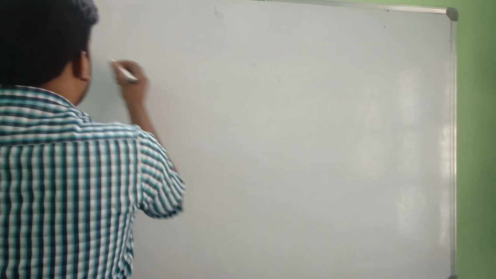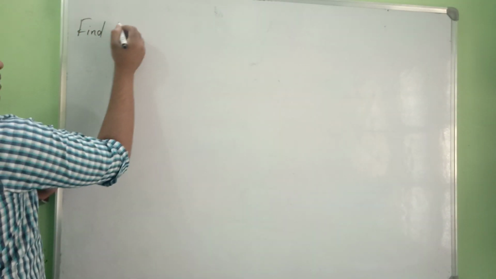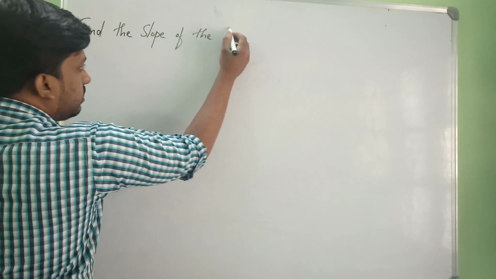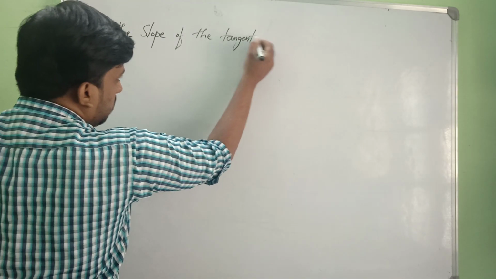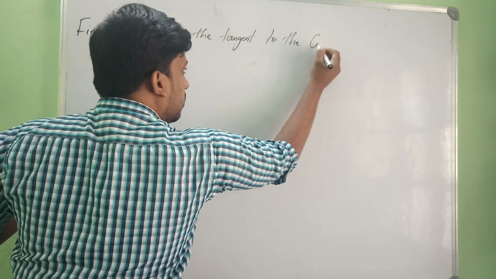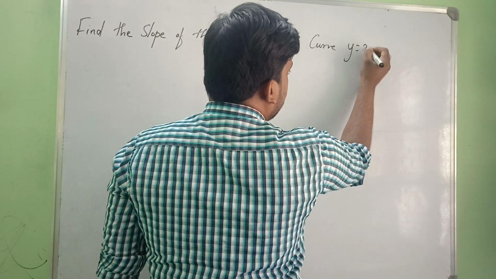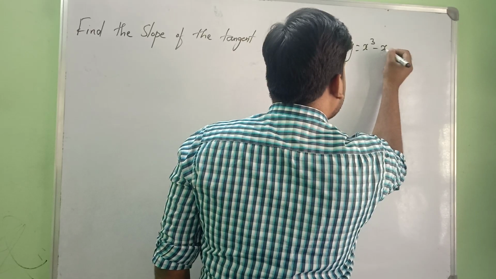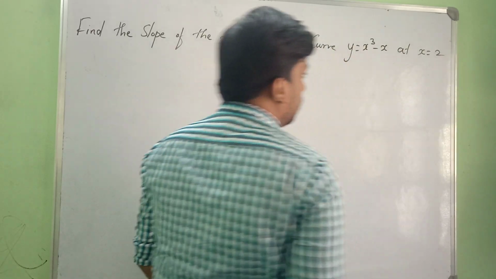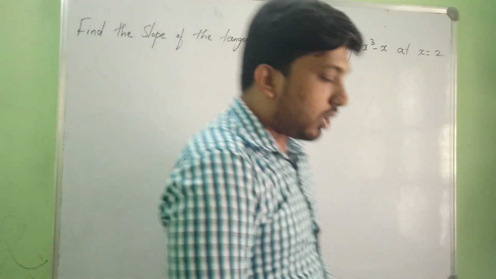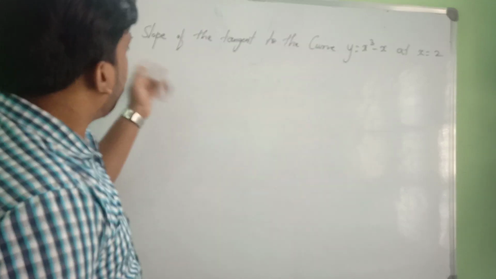Okay, so next we'll go to find the slope of the tangent to the curve. They're asking for the slope of the tangent to the curve y is equal to x cube minus x at x is equal to 2. Yes, this is the question. We need to find the slope of the tangent to the curve. This comes in the applications of derivatives chapter, right? We are going to see how to find the slope of a tangent.